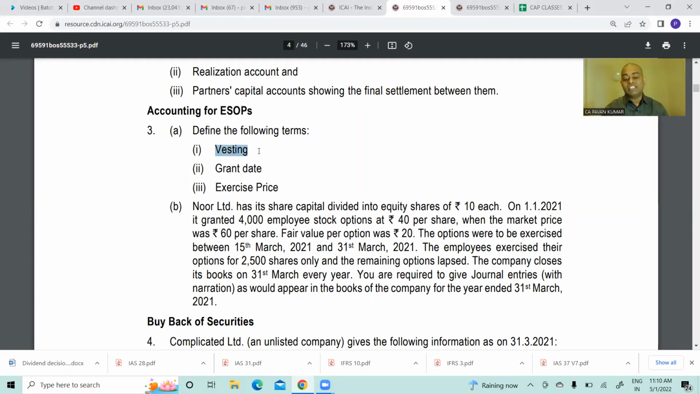First one is vesting. What is vesting? Is it the exercising of that right? No, vesting means, in the majority of cases, ESOPs will be given subject to some conditions. For example, a time-based condition: you need to work for 3 years in my company. What can be other conditions? One is the time-based condition, which we call the service condition. The other is the performance condition.